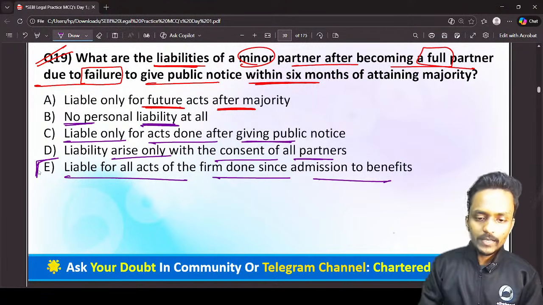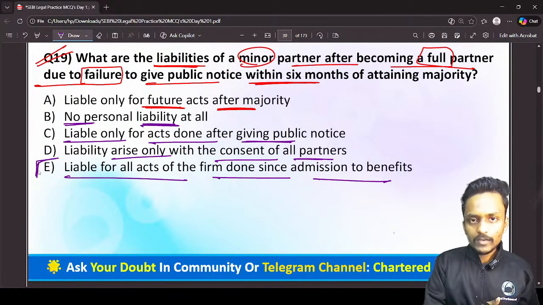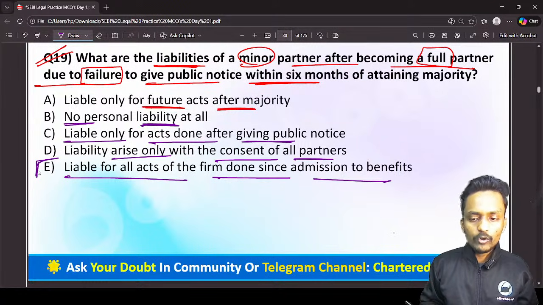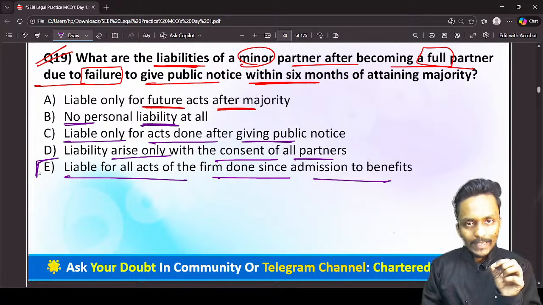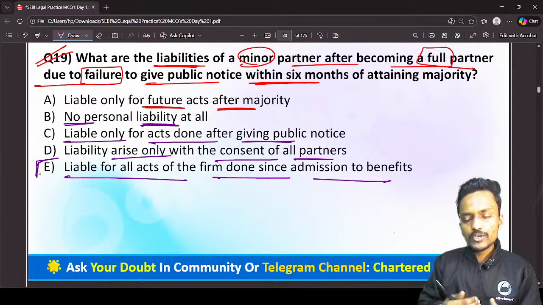Why, sir, is option E correct? When a partner becomes a full-fledged partner, either because he has not given a public notice within 6 months or because he opted to become a partner, he will be liable for all the acts of the partnership firm done since the admission to the benefits.